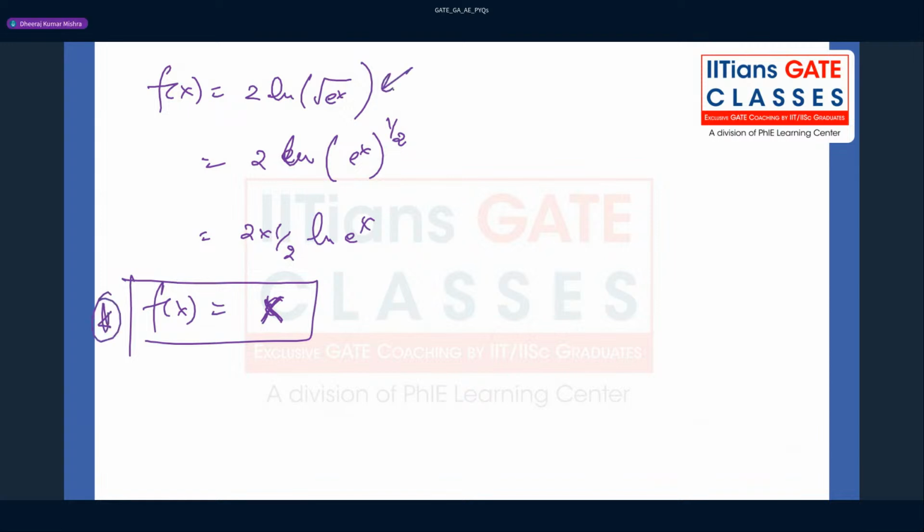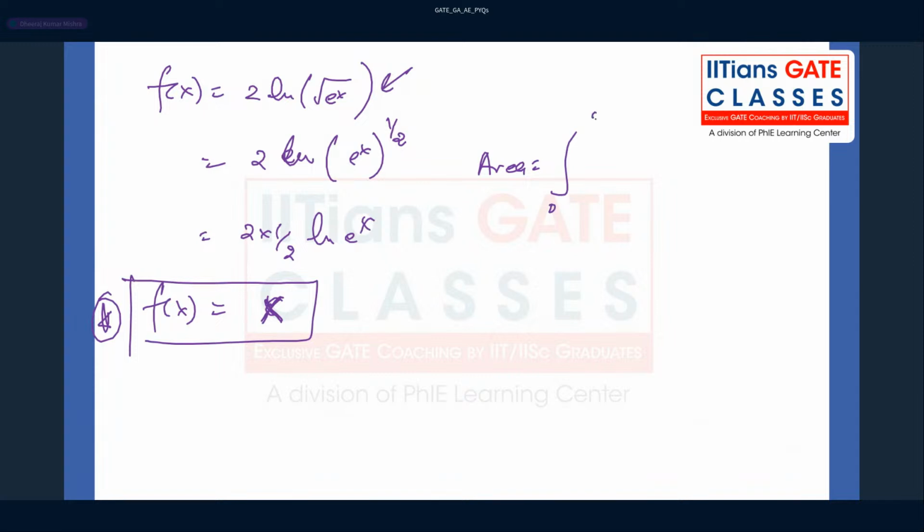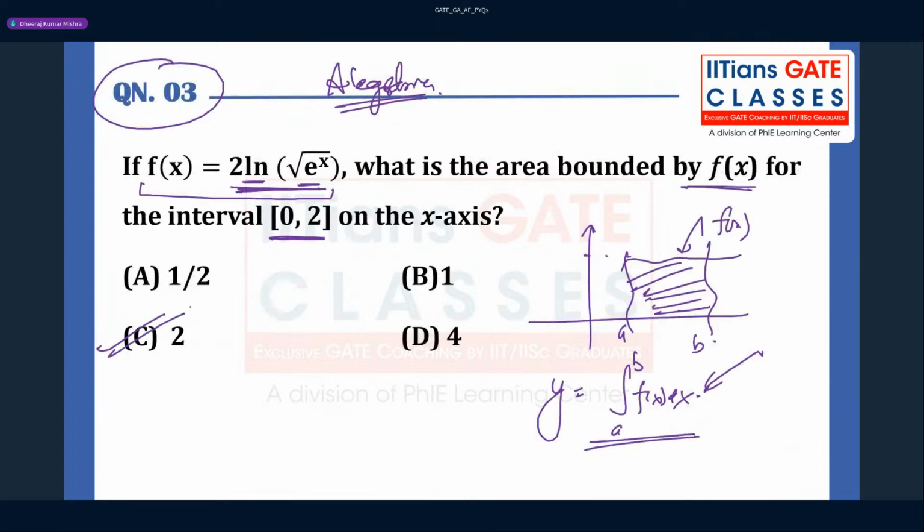They just gave you that to confuse you. But basically you have to find the area for this function f(x) equal to x. Now it is very simple. Area is going to be integration from 0 to 2 of x dx. So what is x square by 2, from 0 to 2? It is 4 by 2, which is nothing but 2. You will get 2 unit square. The answer is C.